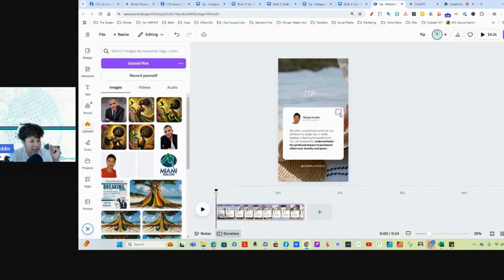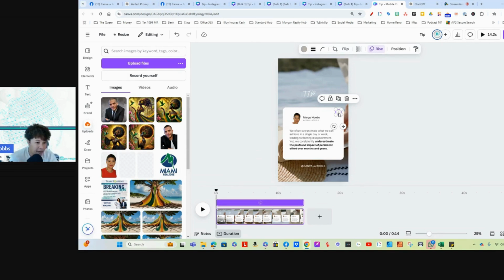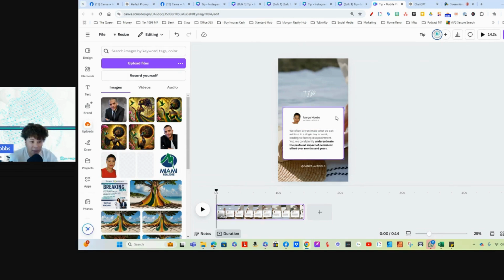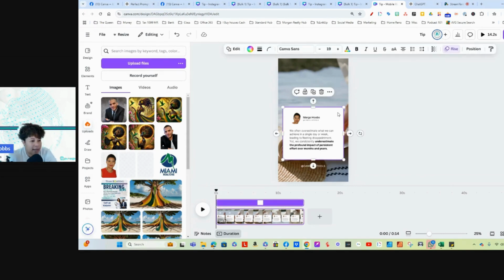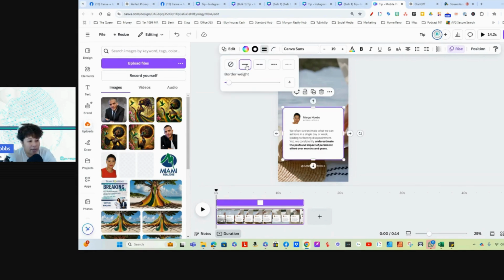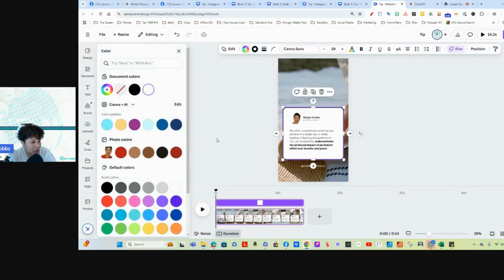So basically, here we are. We're going to take out their logo. And if we wanted, we could have put our logo in, but that's just giving you an idea of what you could do. If you wanted to, for instance, change the edge, I like the corner rounding, so I would change the corner rounding. I would also give it a little bit of zhuzh and give it a border. And then we can go to colors if we wanted.